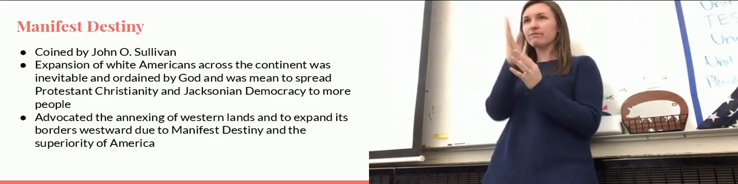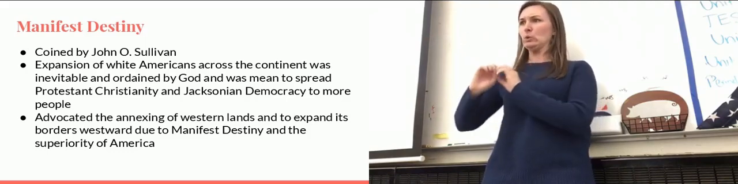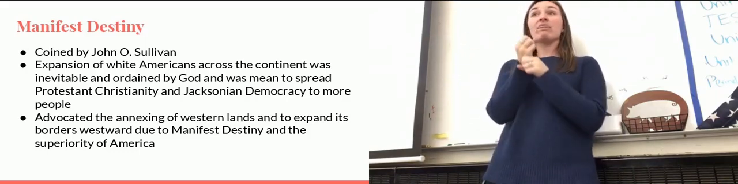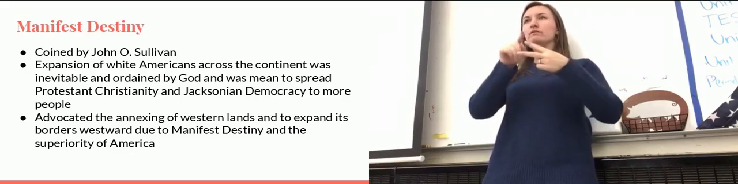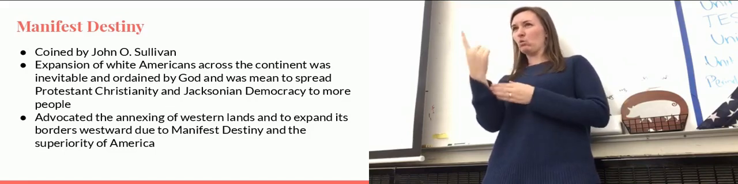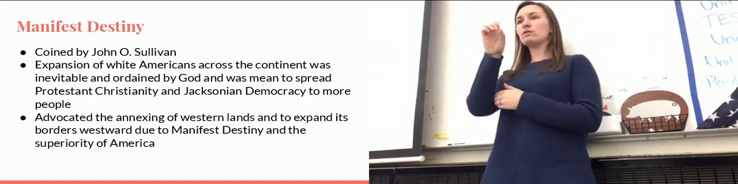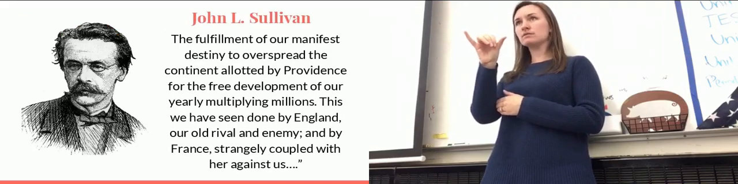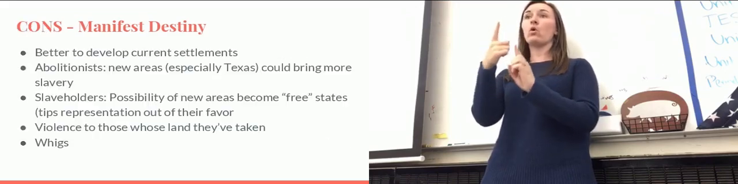So, with this, basically it's going to say that we need to move west. The cause of this, or what we're going to do because of this, if you will put a 1 next to Christianity, is we're going to spread Christianity. And then a 2 next to democracy. So, through our expansion westward, we are going to move west while also spreading Christianity and democracy.